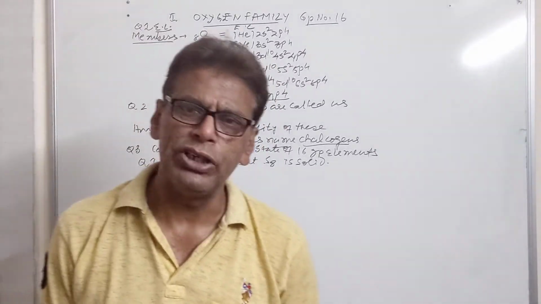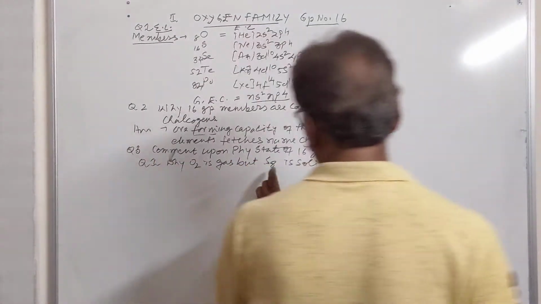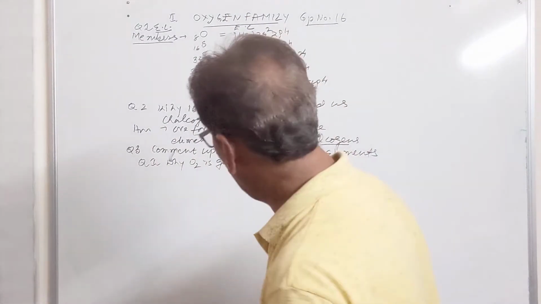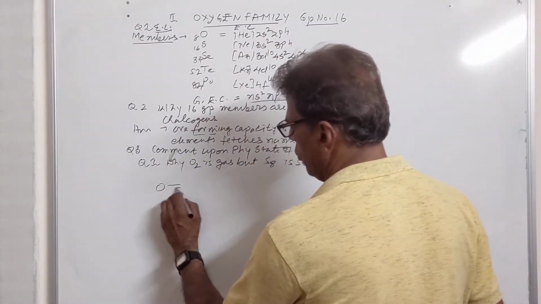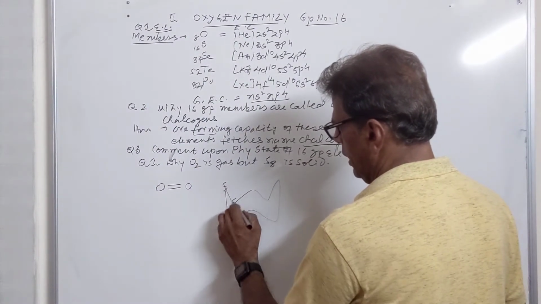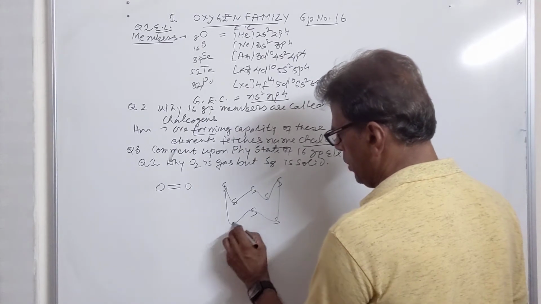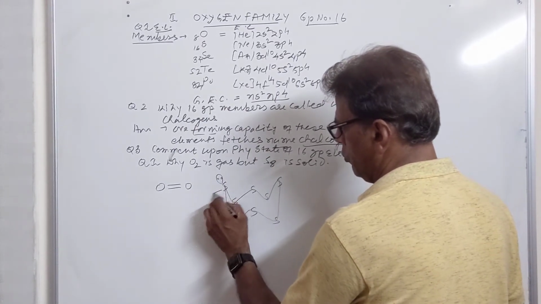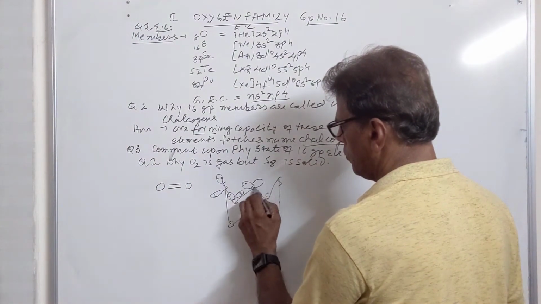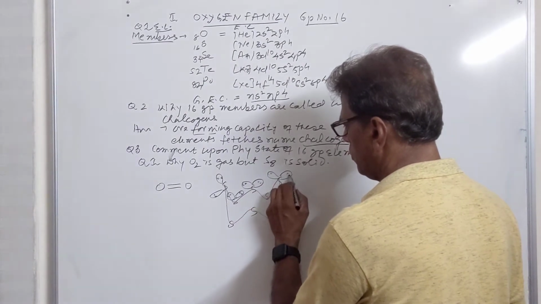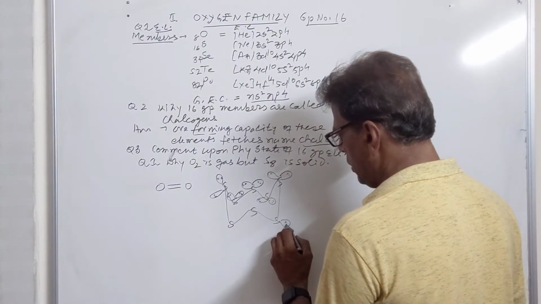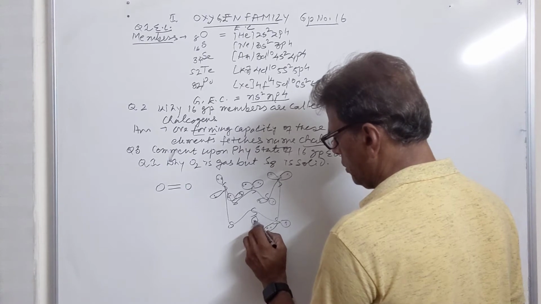Due to weak van der Waals forces, O2 exists as a gas, but sulfur cannot form multiple bonds, so it does not form S2 molecules, but it forms puckered ring structure. Oxygen molecule is like this, sulfur molecule is like this. S8 units, 8 sulfur units, they combine together, and each sulfur is having 2 lone pairs, 2 single bonds are formed. To minimize the repulsion, it occupies puckered ring structure.